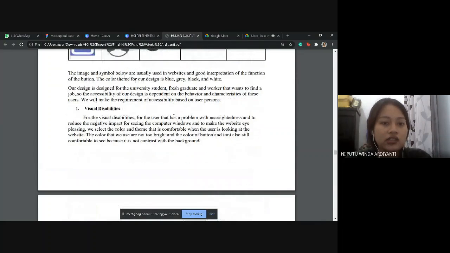We also consider the accessibility requirements of our system based on our user persona. For example, for visual disabilities, such as users with nearsightedness, to reduce the negative impact of looking at the computer window and to make the website pleasing, we select a color and theme that is comfortable to look at.